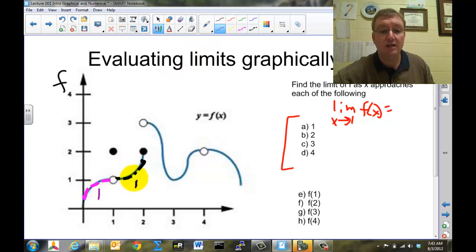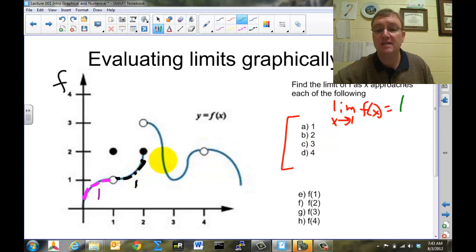So it looks like the function is approaching the number 1 from both the left and the right. So we're going to conclude that the solution to this problem is the number 1. The limit as x approaches 1 of f of x is the number 1. Now I suggest that you just stop the video for a moment and try to solve this second problem as x approaches 2, and then we'll come back and discuss it.